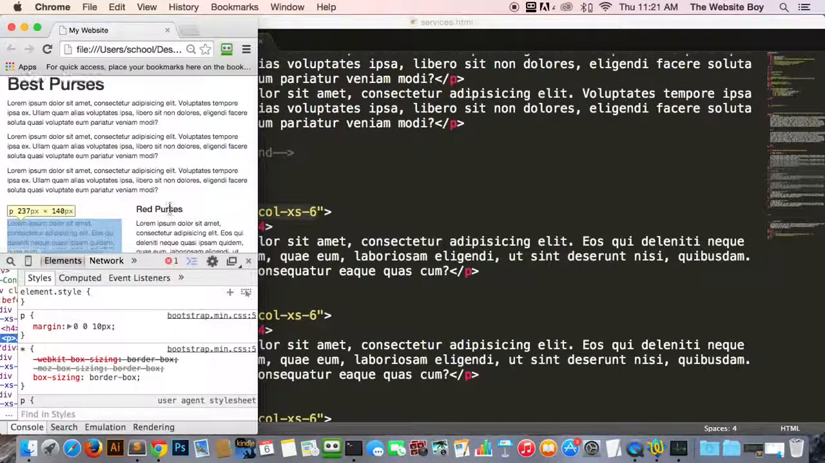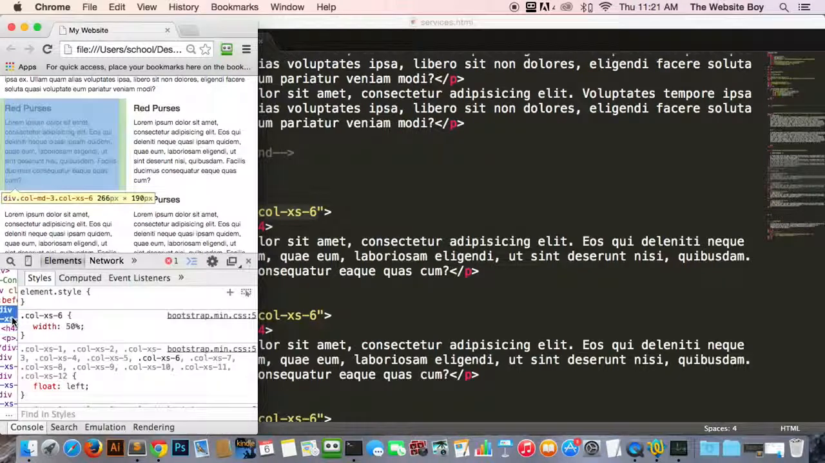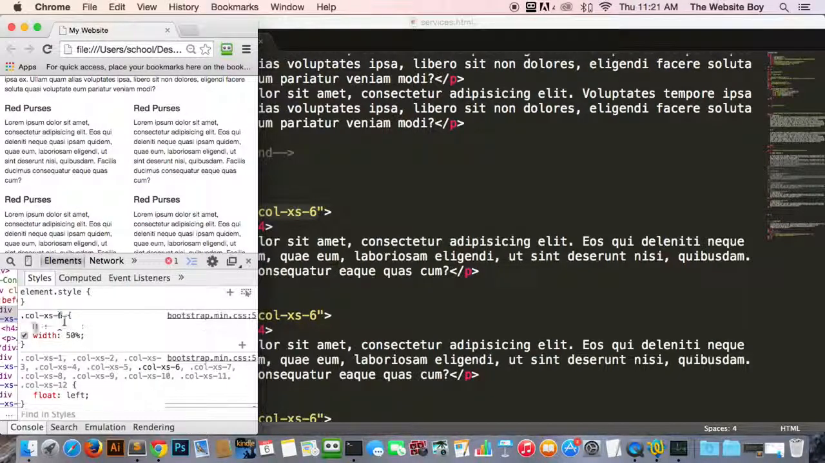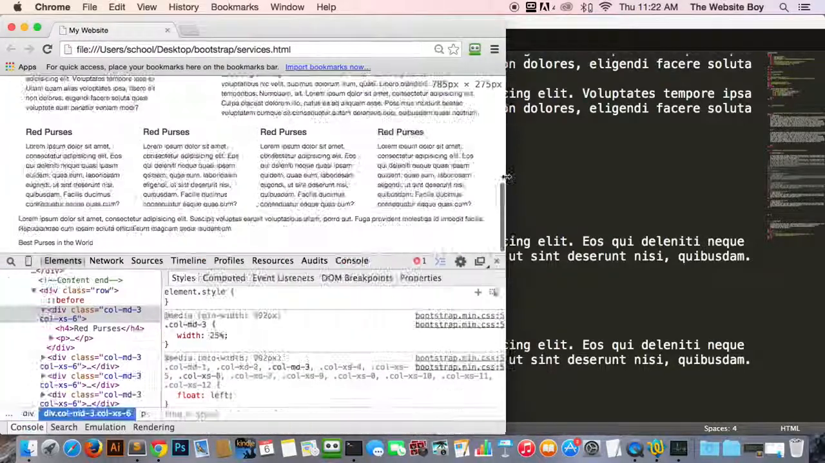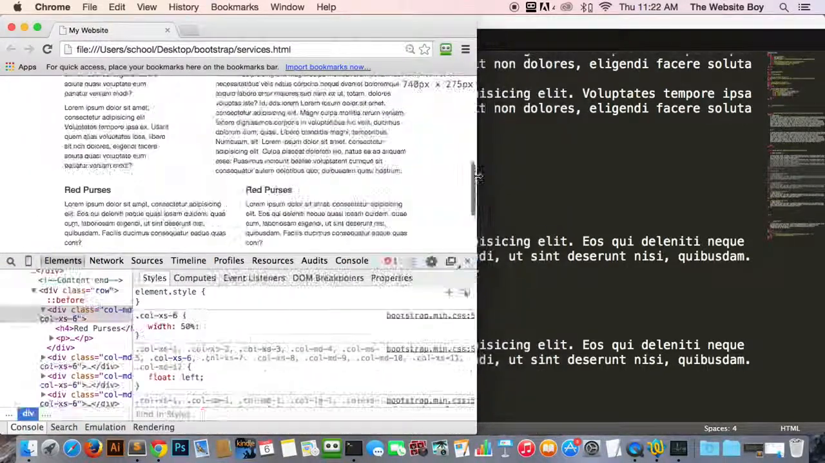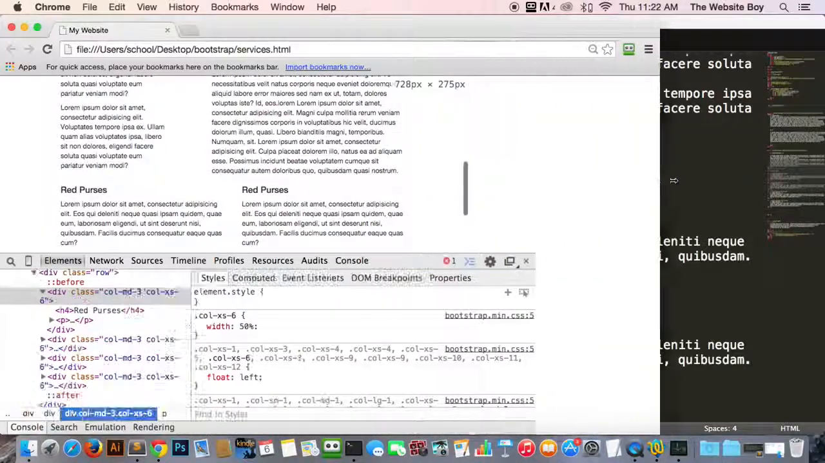Inspect element, and we can tell that they are 50%. So 50% and 50% is 100%. They're gonna go ahead and be like this. And then if we make it larger, of course they're going to change, as you saw.